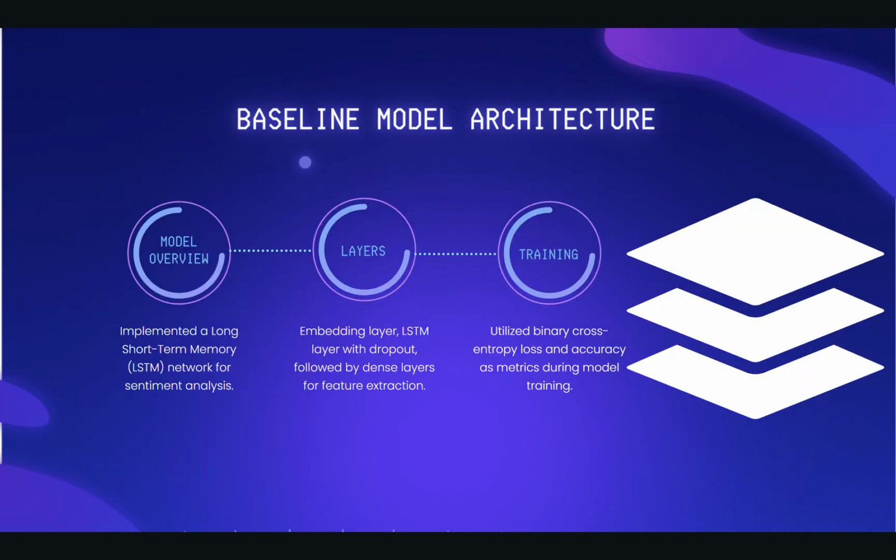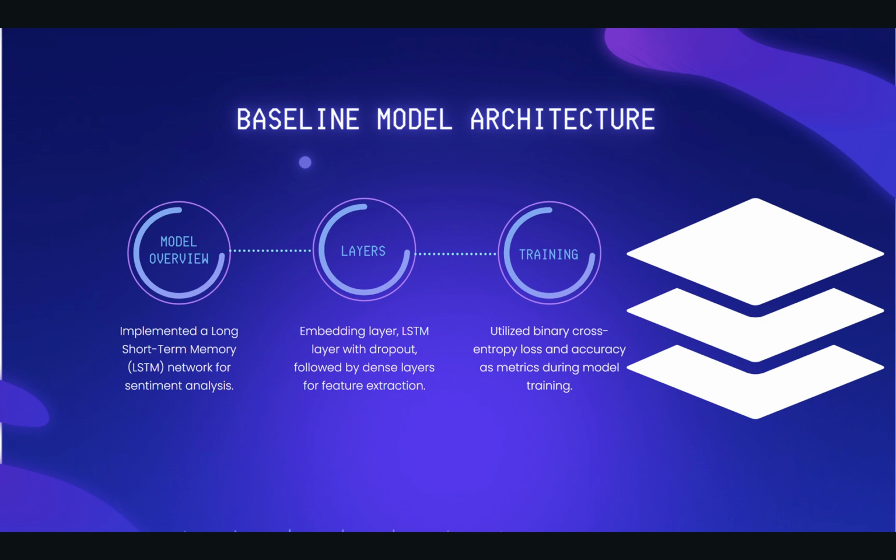Coming to our baseline model, it has been LSTM. LSTM is essentially a specialized recurrent neural network. Why did we choose LSTM? Because to handle sequential data, recurrent neural networks are the go-to choice, and natural text is essentially sequential data, hence we leveraged LSTM to train a model for the sentiment classification use case.